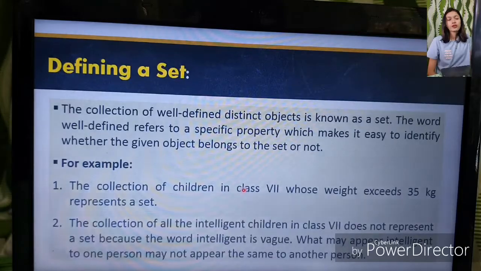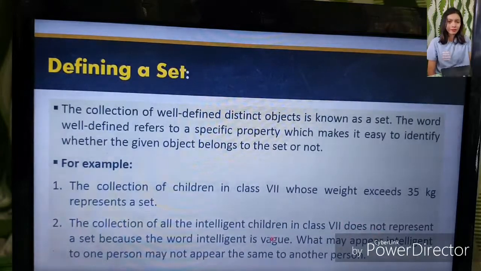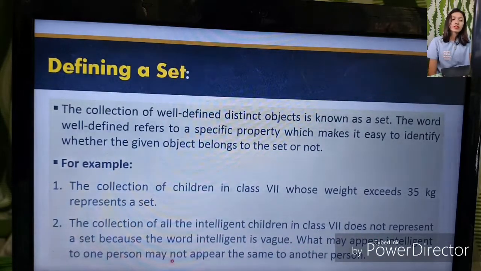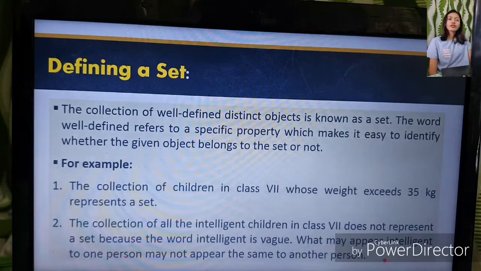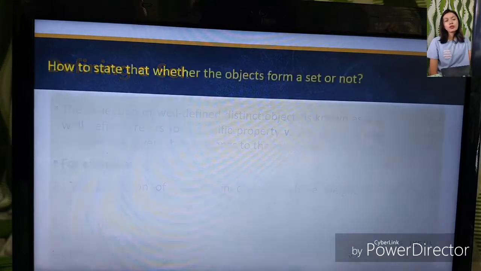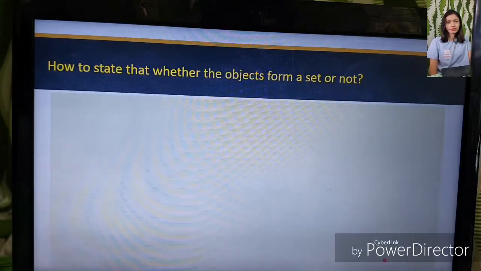Another example, the collection of all the intelligent children in class 7 does not represent a set, because the word intelligent is vague. What may appear intelligent to one person may not appear intelligent to another person, right? So how do we state whether the objects form a set or not?